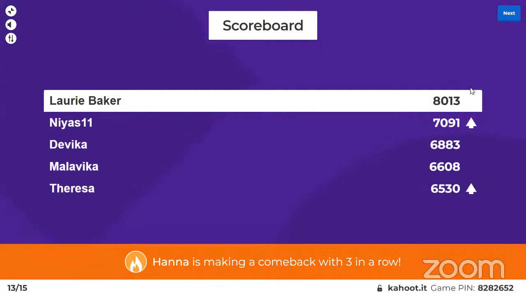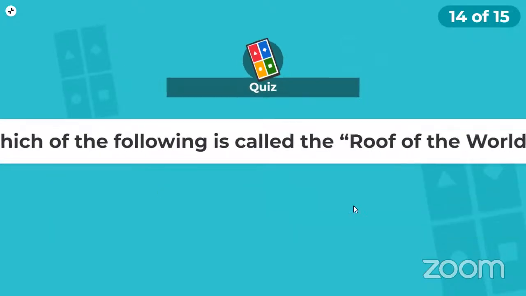All right, moving on to the leaderboard again. Laurie Baker is still on top with 8,013 points. Second spot goes to Nias. Third spot goes to Devika. Fourth spot goes to Malavika. Fifth spot goes to Teresa. And Hannah is making a comeback, with 3 correct answers in a row. All right. Moving on to the 14th question. We have one more question left.